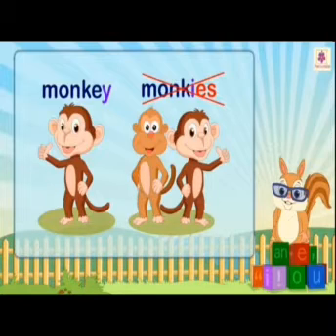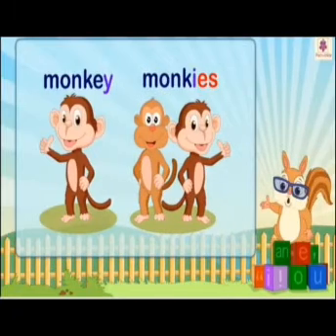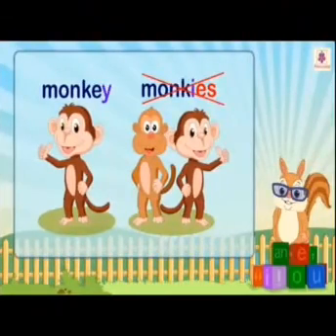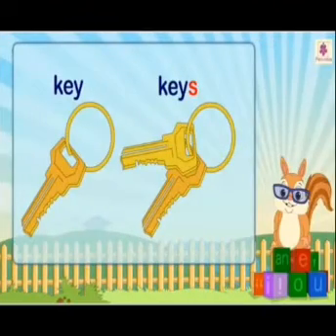There is a difference that whenever there is a vowel, how many vowels are there? A, E, I, O, U. So whenever there is a vowel before y, like here in this word monkey, okay? So you can see before y, E is there and E is a vowel. So we just add S to that word. So it becomes not monkies, it becomes monkeys. See the other examples.